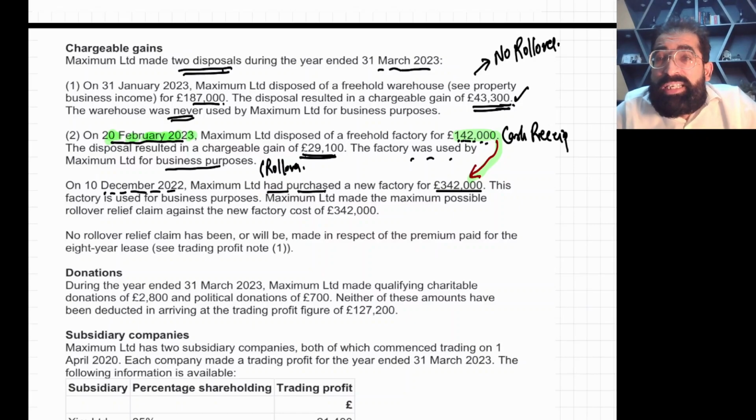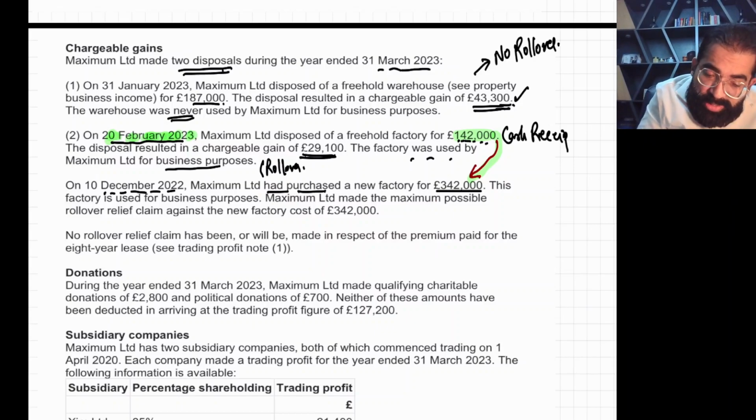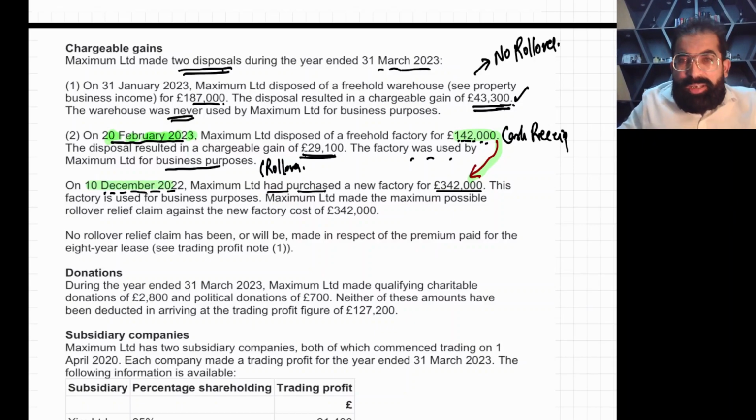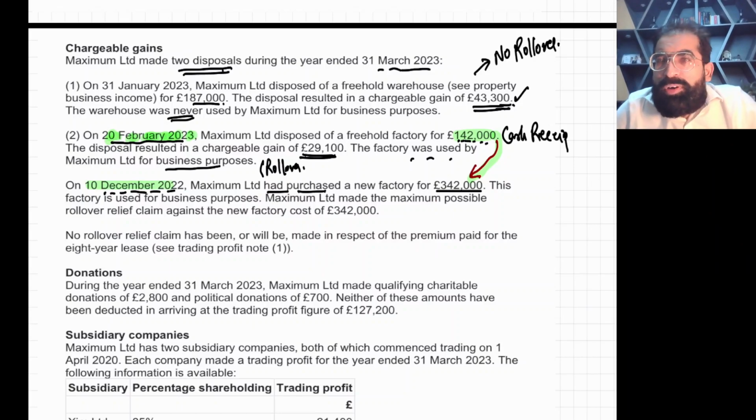Complete reinvestment. Just 3 months back we bought this, so the dates are perfect, within 3 years forward and 12 months backward. And you reinvested the complete amount. This is not the case of partial reinvestment.